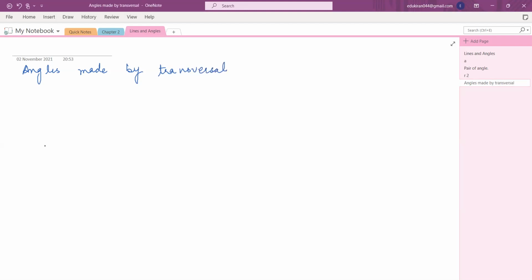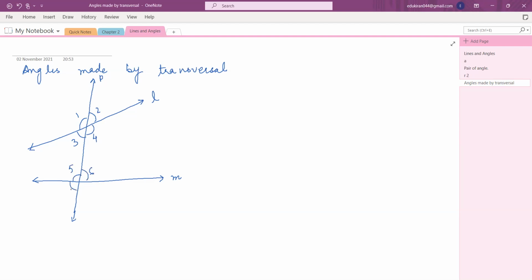Now I have any line, let's say this is line L. This is any other line which I call line M. And this is any transversal which cuts these lines at two different points. I call it line P. Now I'm going to name these angles: angle 1, angle 2, angle 3, angle 4. Then I'm going to name these angle 5, angle 6, angle 7, angle 8. So first of all, you draw this in your notebooks.